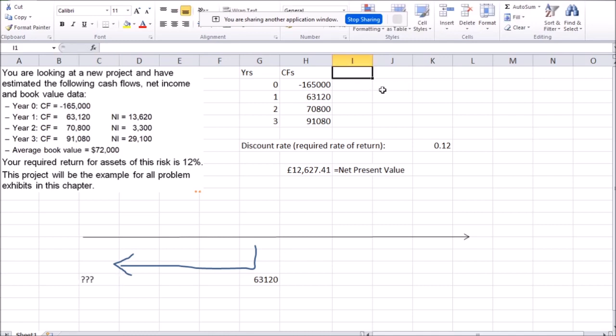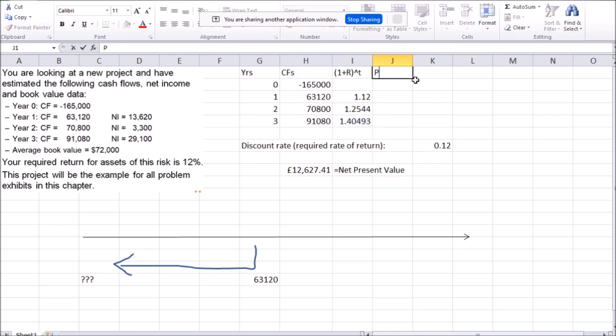Okay, so let's have this 1 plus the rate into the power of number of years in this column. So that's going to be equal 1.12 into the power of this. 1.12 into the power of 1 is 1.12, and the other ones are slightly different.